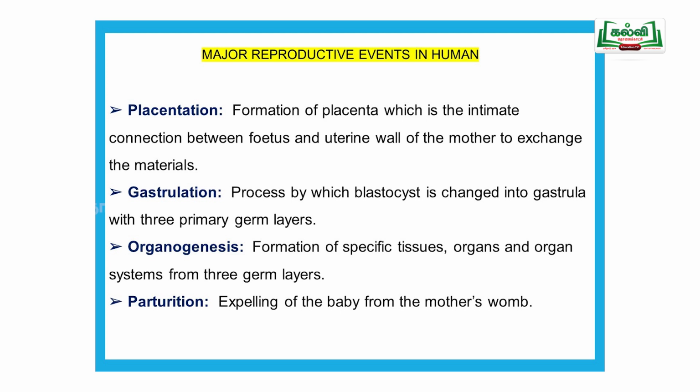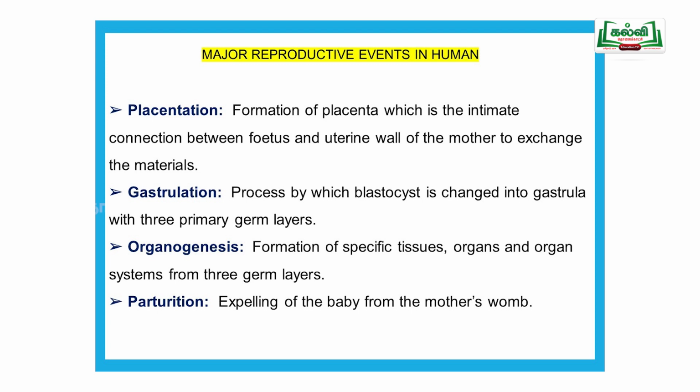Then the next one is called gastrulation. Already we studied that the zygote divides and forms a multicellular blastula, but it is a single layer. After that, it will form germ layers. What are the three germ layers? Ectoderm, mesoderm and endoderm. All three primary germ layers are formed. That is called gastrulation. The single-layer blastula is converted into a three-layer gastrula, that is called gastrulation.